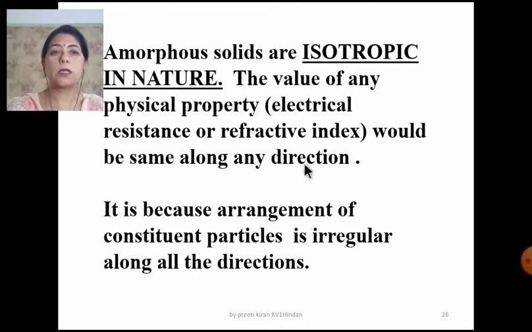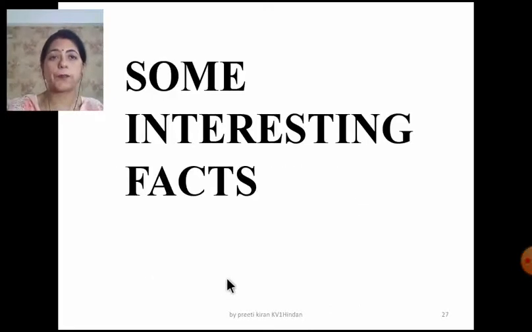Let's once go through these lines. Amorphous solids are isotropic in nature. The value of any physical property like electrical resistance or the refractive index would be same along any direction. It is because the arrangement of the constituent particles is irregular along all the directions.